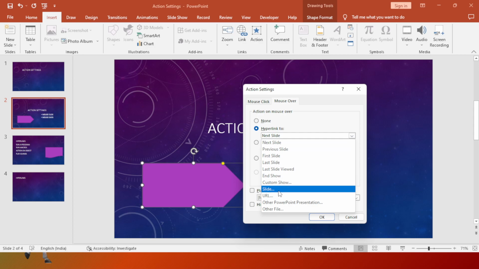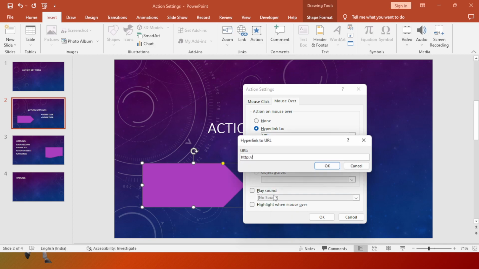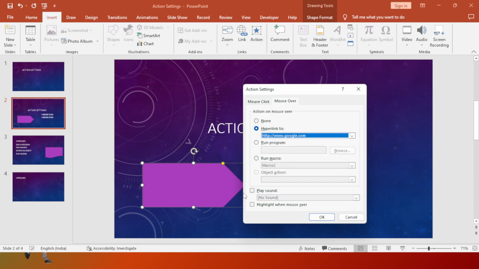And if I want to go to any particular slide, we can click on that, and then we will have a URL option. If I want to go to a URL, we can put, for example, www.google.com. As soon as I click on that while in presentation mode, google.com will open.